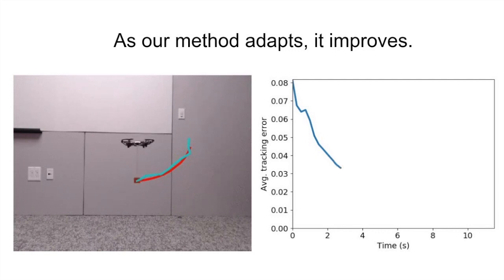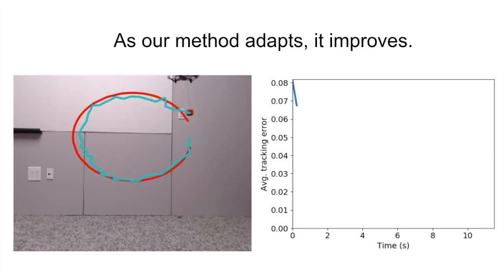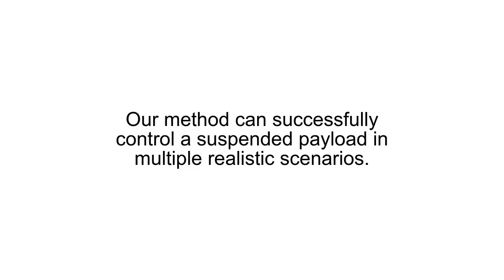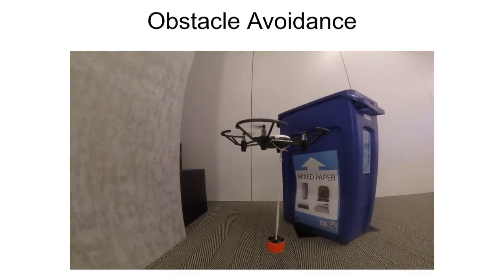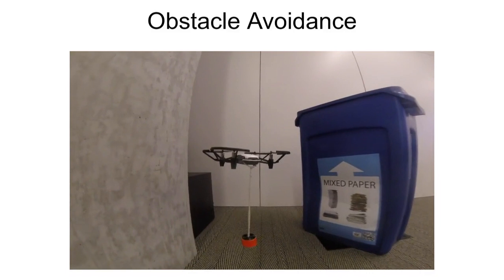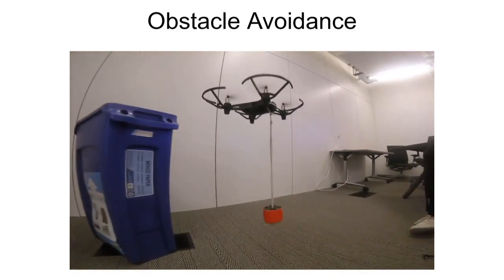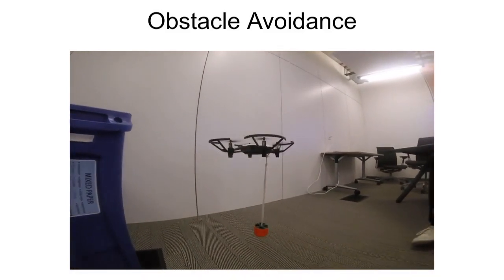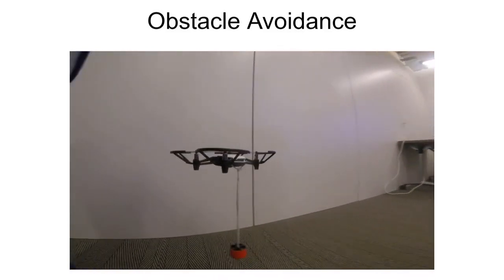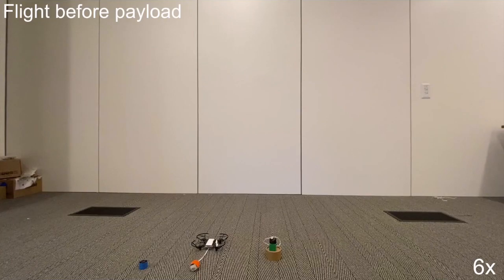Here, we show that as our method adapts, it tracks the desired trajectory closer and closer. Our method can successfully control a suspended payload in multiple realistic scenarios. In this scenario, the quadcopter is given a trajectory to follow that avoids the obstacle. By using our method, the quadcopter is able to adapt to the payload and maneuver closely around the obstacle. Adaptation enables the quadcopter to change payloads online.